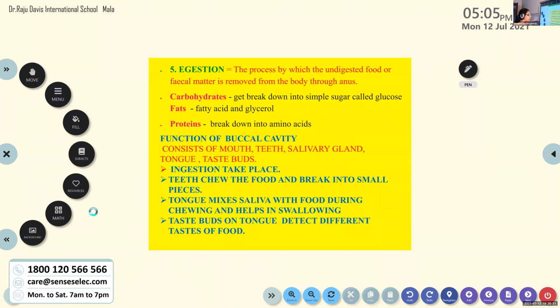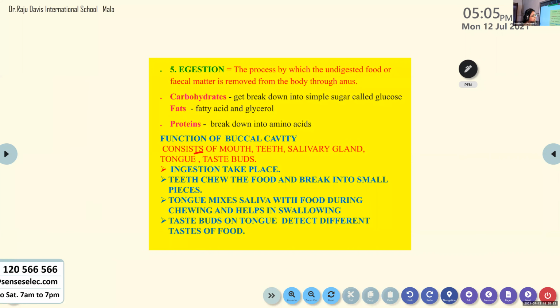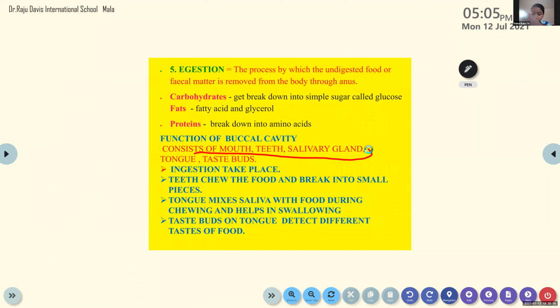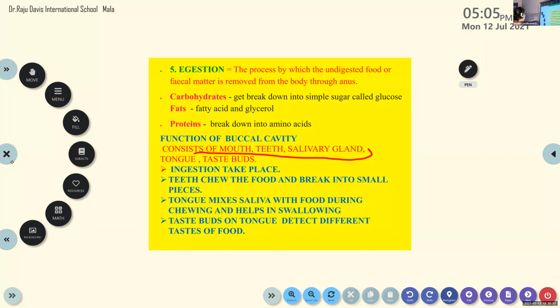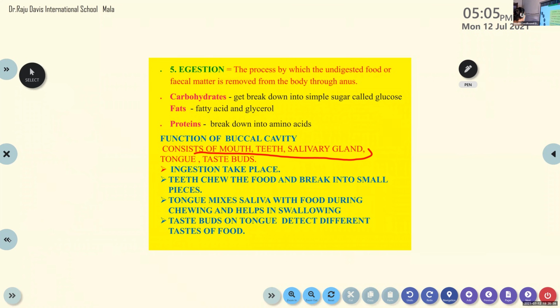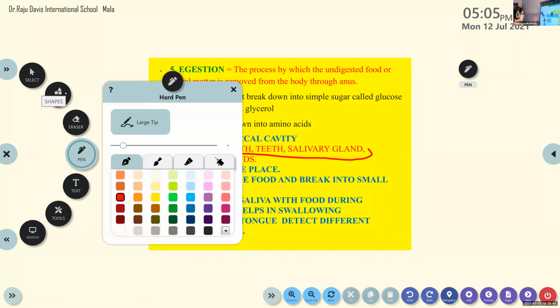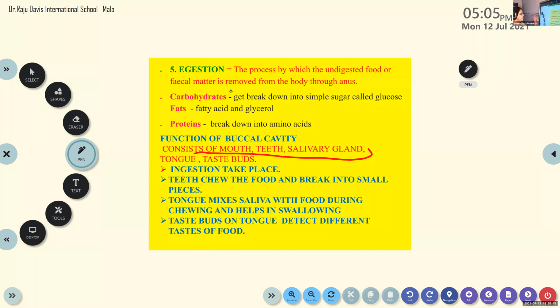Okay, now we are going to learn one by one. We are going to see what the buccal cavity does, what the food pipe does, and what the stomach does. Clear? So for your exam point of view, the first part you need to study is the function of the buccal cavity.